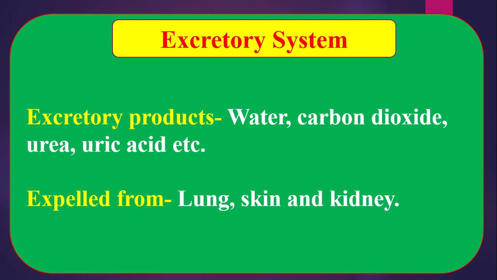80% of the total nitrogenous excretory products are eliminated as urine from the body, so the kidney is termed the main excretory organ of the body. The system which performs the function of excretion is called the excretory system, as I have told.